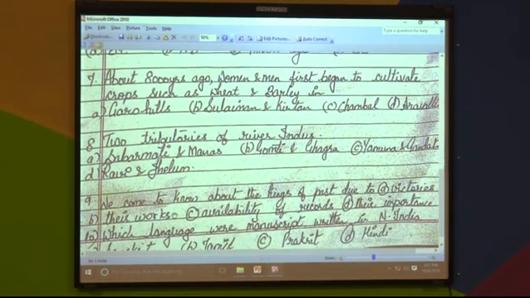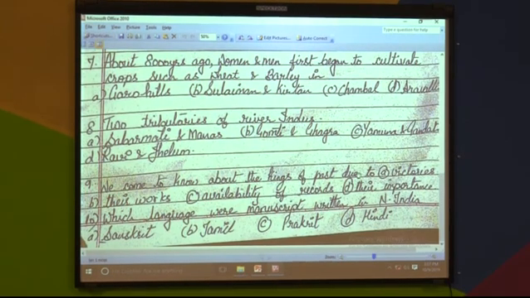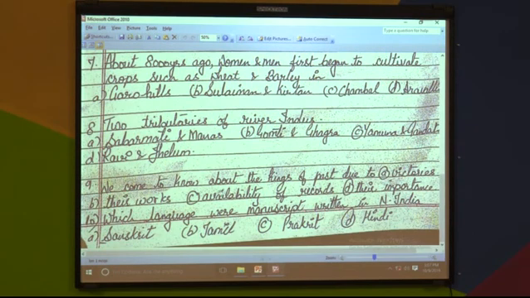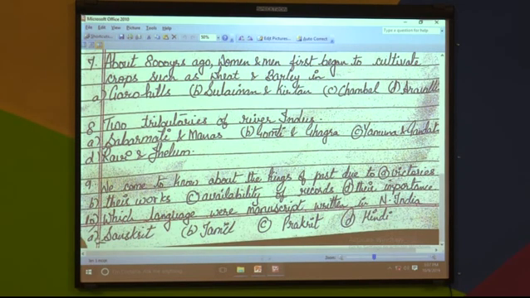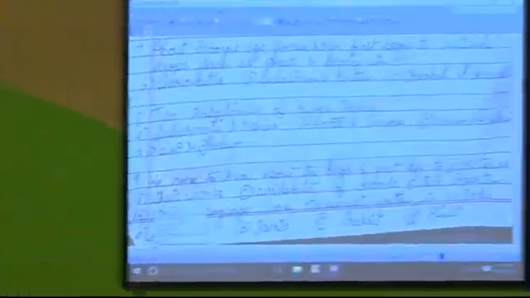Last ones: we come to know about the kings of the past by A victories, B their works, C availability of records or D their importance. And the last one is, which language were manuscripts written in North India? Sanskrit, Tamil, Prakrit or Hindi?